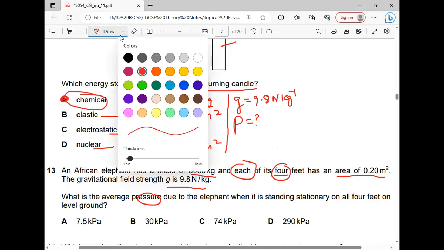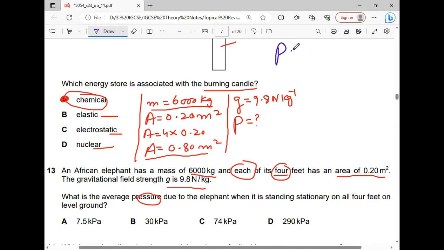Now can anyone tell what is the formula of pressure? P is equal to F over A. Since this is the force due to the weight of the elephant, F is equal to W over A, and we know that weight is equal to mg over A. So we will substitute the values over here.